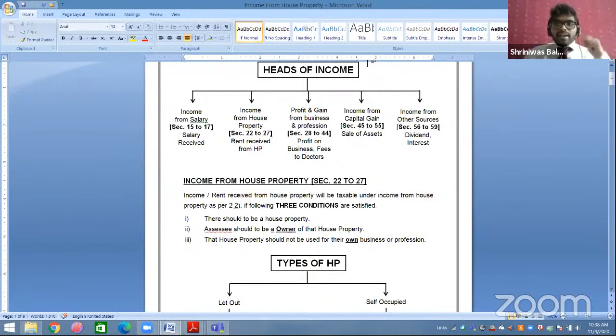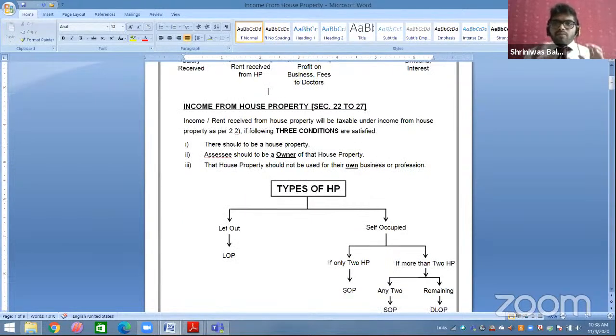So right now, we are starting with house property. It will be around 15 to 20 minutes. I will be explaining all the notes, then we will try to see at least 1 or 2 sums. Okay, students, let's begin. Now, when will your income be taxable under income from house property? Okay, please ignore the chat section, please concentrate on the lecture. I will be giving time for doubts and all. Please students,